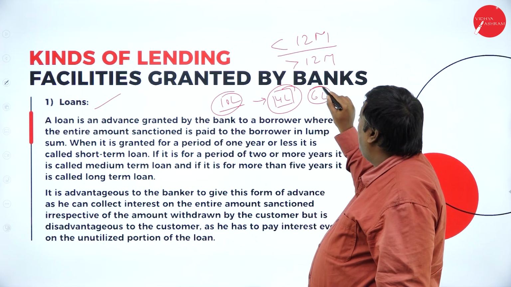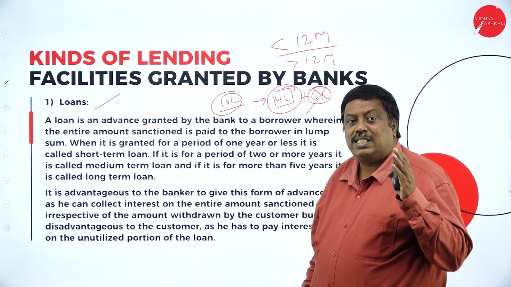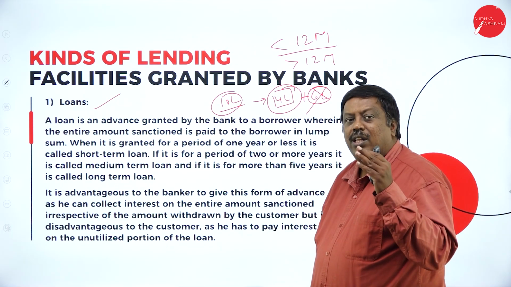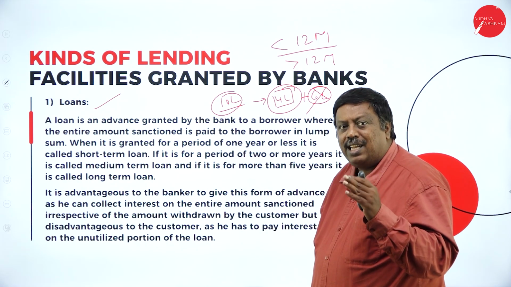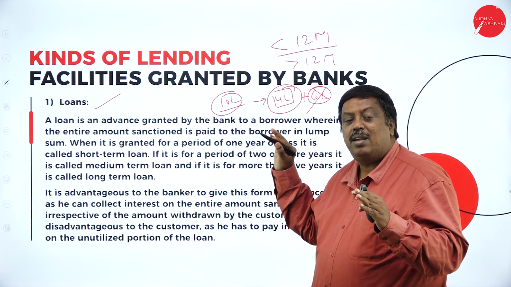They'll not leave the unutilized amount out. They're going to add both, and on the 10 lakhs, whatever amount has been sanctioned to the customer, it is going to collect the interest, not only on the amount utilized by the borrower.